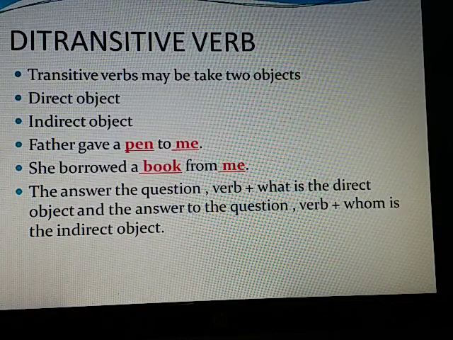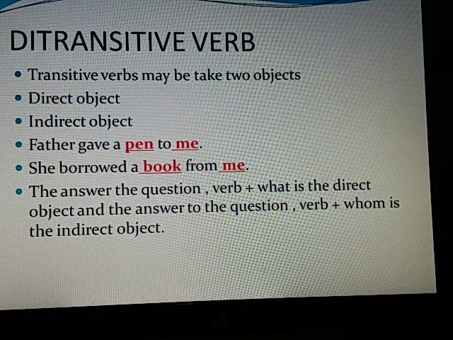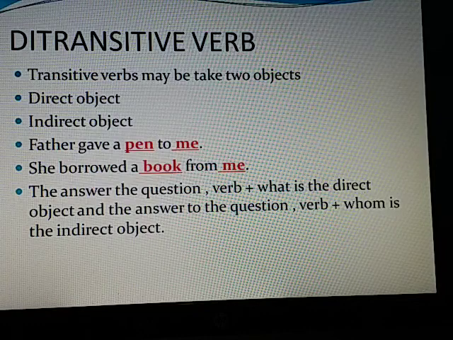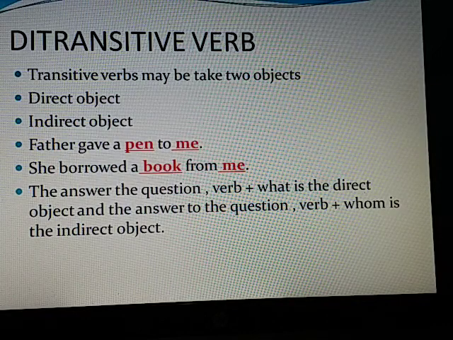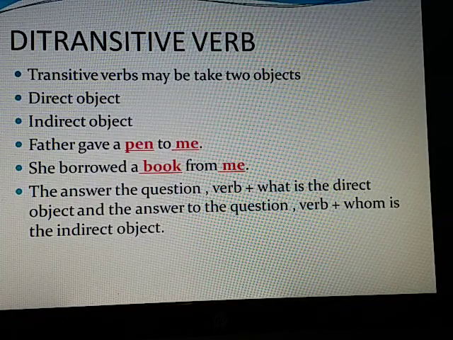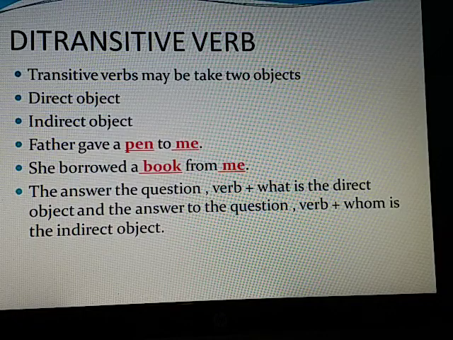What is given? Pen. Pen is the direct object. To whom? Me. Me is the indirect object. Verbs that take two objects are also called ditransitive verbs. She gave bangles to me. Verbs like allow, deny, give, lend, save, tell, advance, feed, hand, loan, show, write are examples of ditransitive verbs.